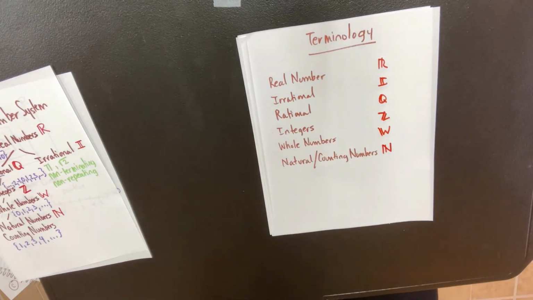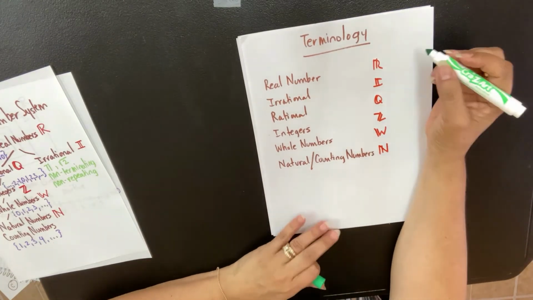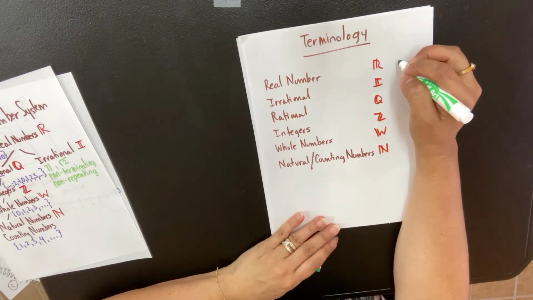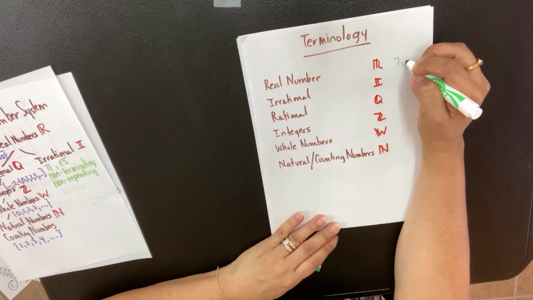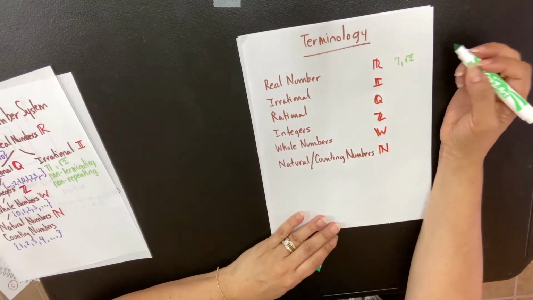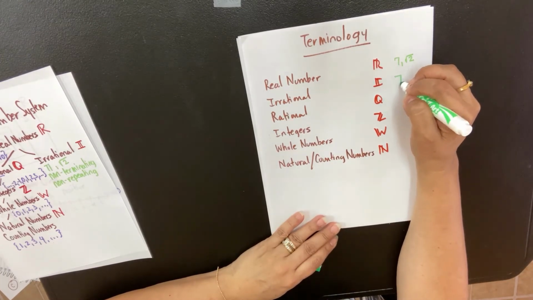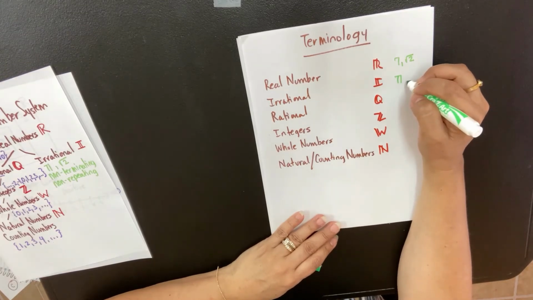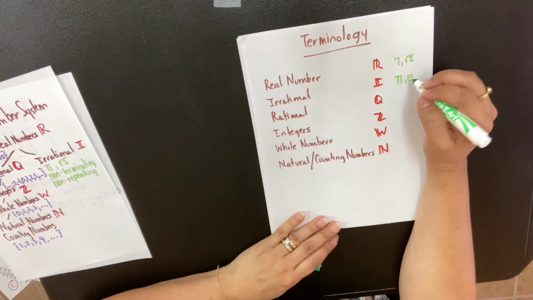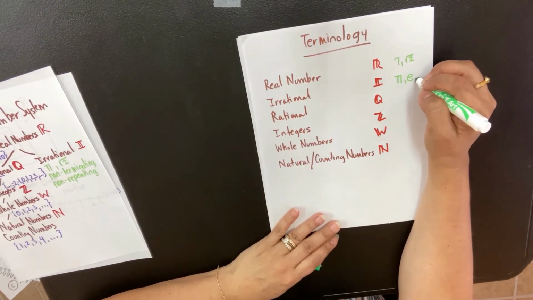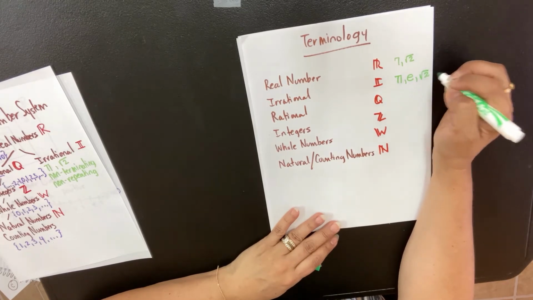And you can also do some examples. So let's put some examples there. So real number is something like 7. 7 is a real number. The square root of 2 is a real number. Irrational, the number pi is an irrational number. Later you're going to learn about the number e. Okay, that might as well start hearing about it. Remember, we talked about telling the whole truth when it comes to numbers. The square root of 2 is also there.